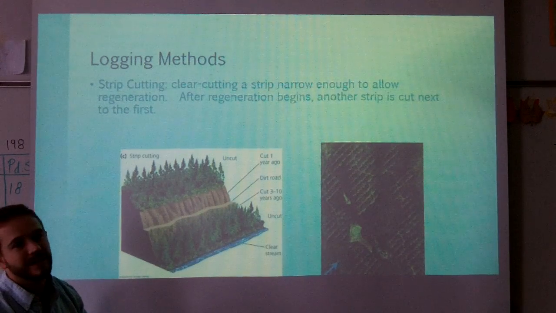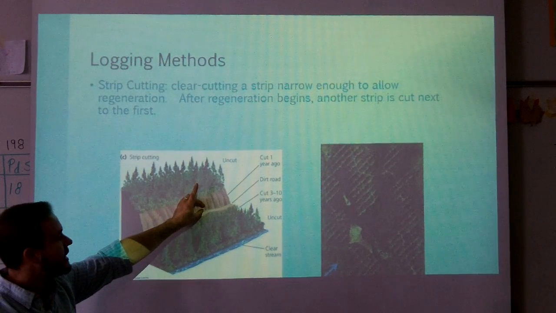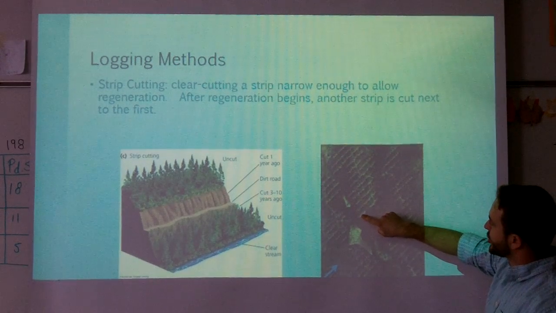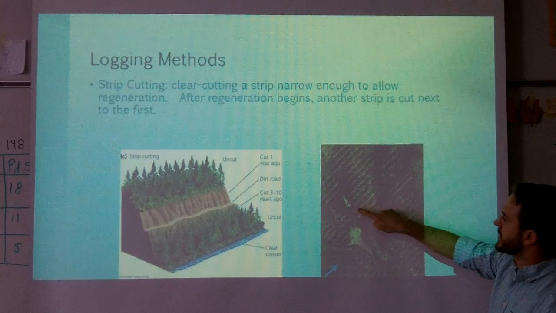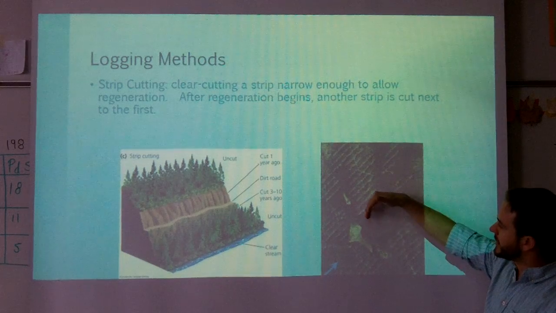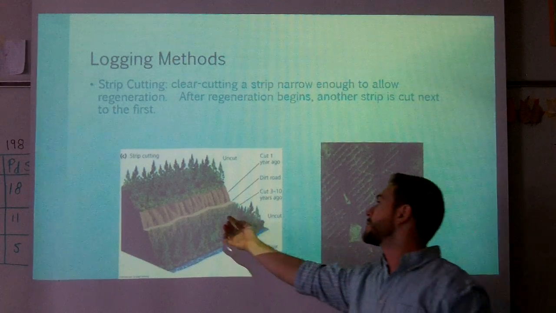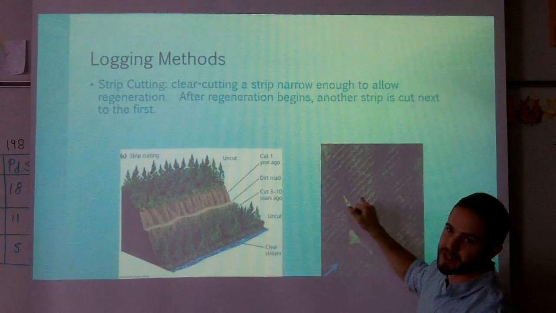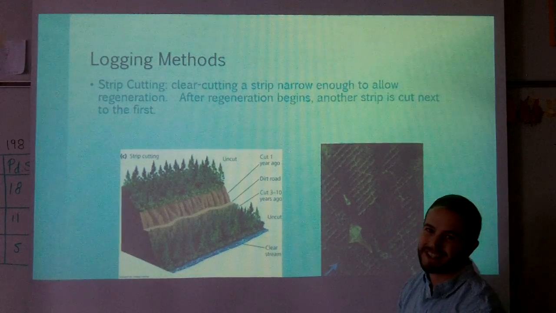Strip cutting is a type of clear cutting, but you do it in small, thin sections, right? And then you skip a spot. You can see the light green is where they clear cut, and then they leave an area of forest or trees, and they clear cut alongside of that, and they alternate it, right? And then they leave the growth in between, and when we get new growth coming up where they just clear cut, then they'll go back and alternate. Now they'll cut the other trees that they initially left. So you get this very striped effect.